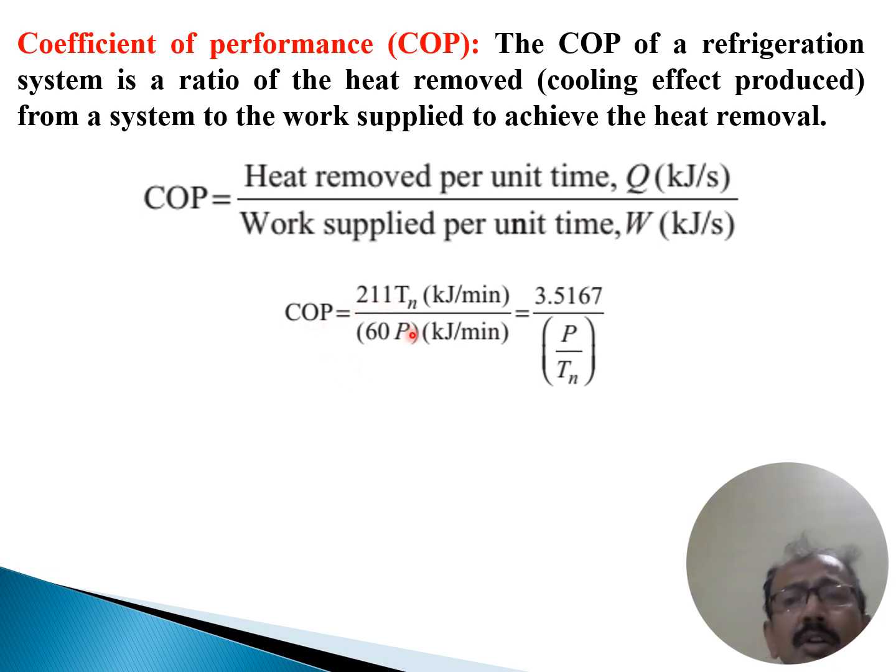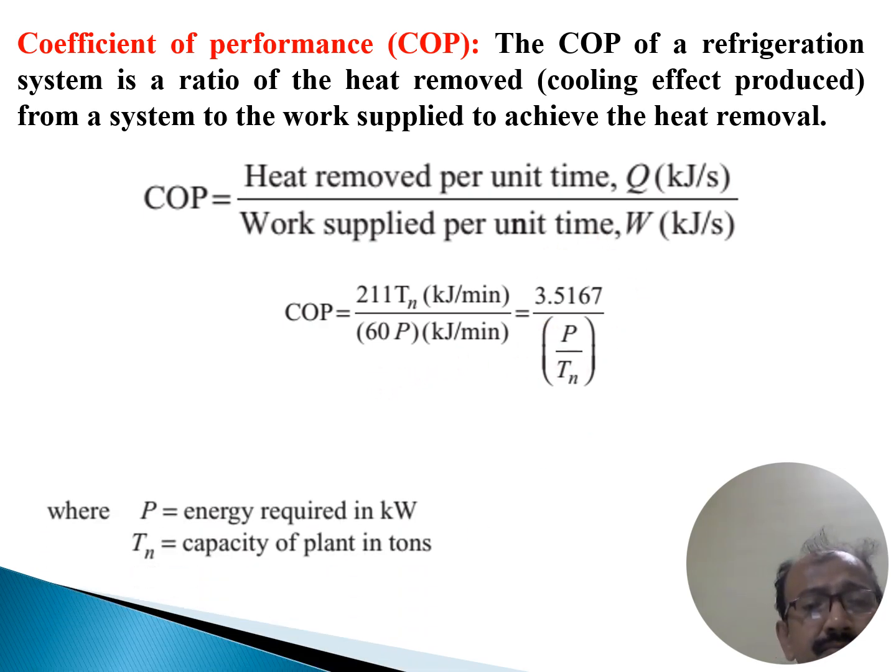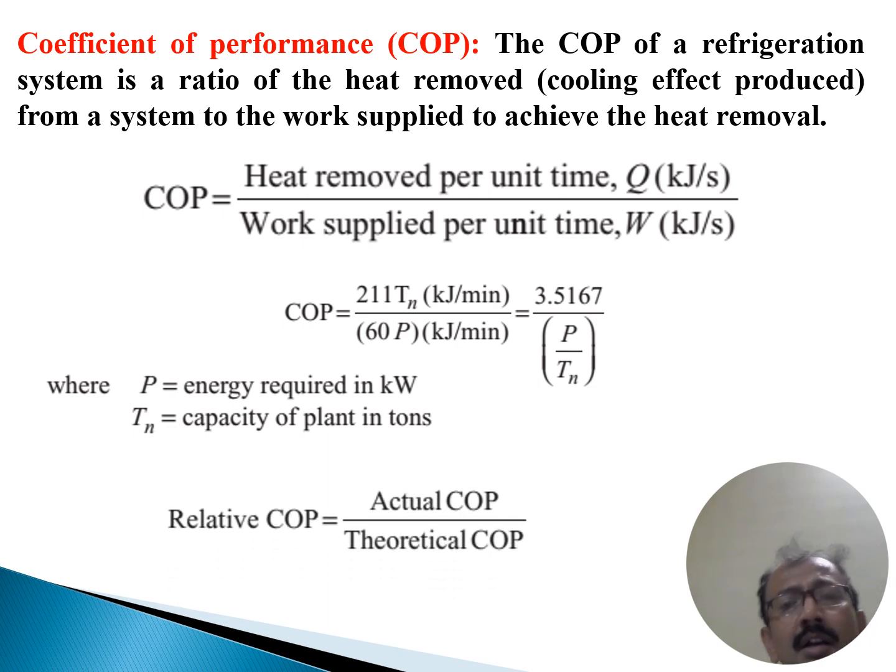So 211 times ton, that is kilojoule per minute, divided by 60 P, and so that is finally this. So Tn is the capacity of the plant. Similarly, the relative COP is the actual COP by theoretical COP.